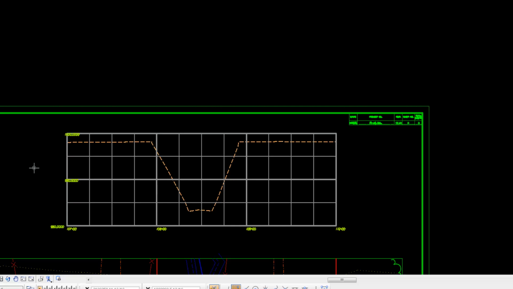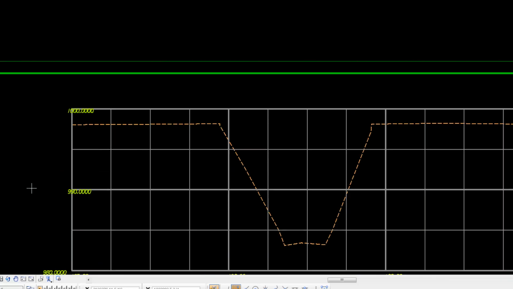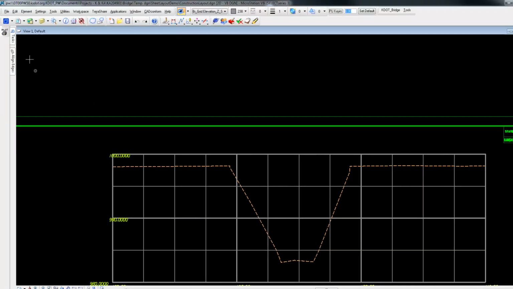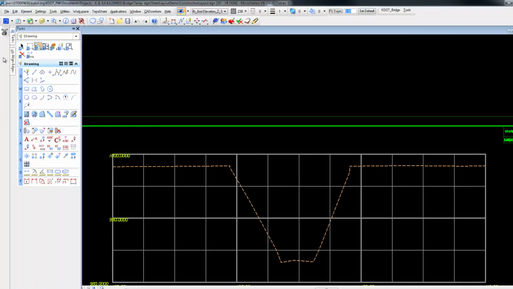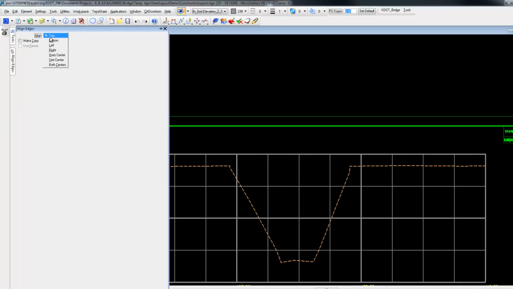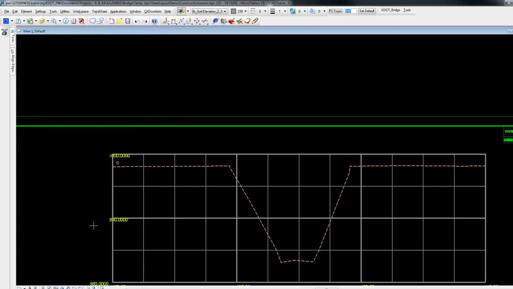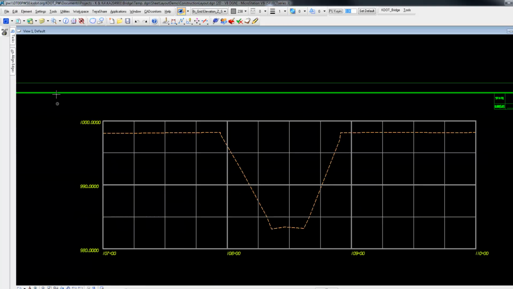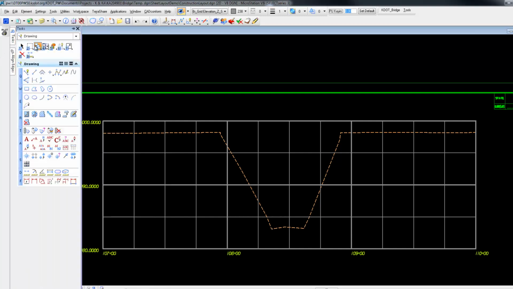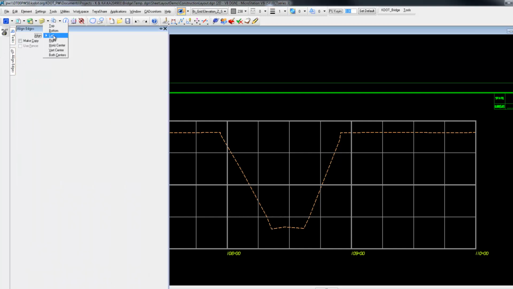Move the elevations off that grid so you can see them. I want to align all this a little better.